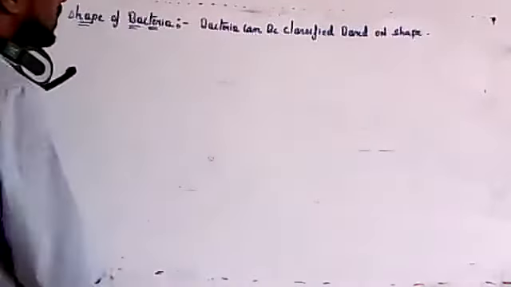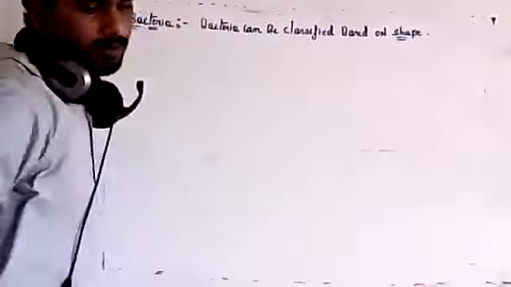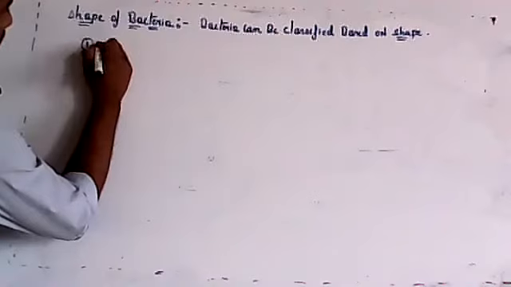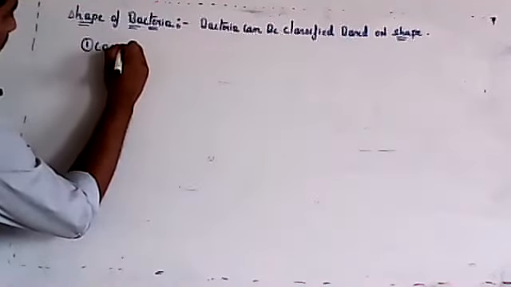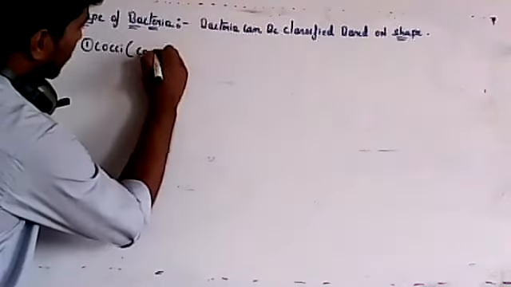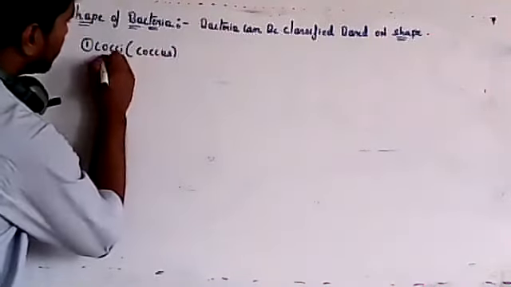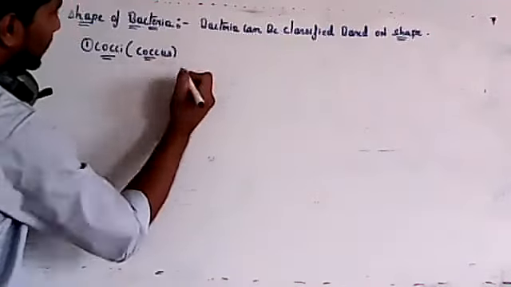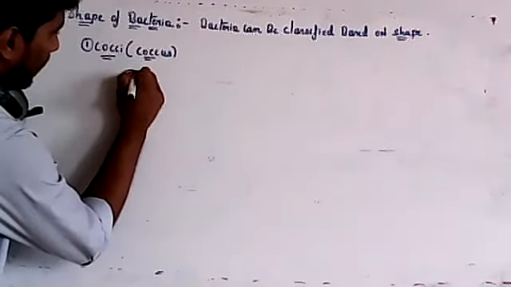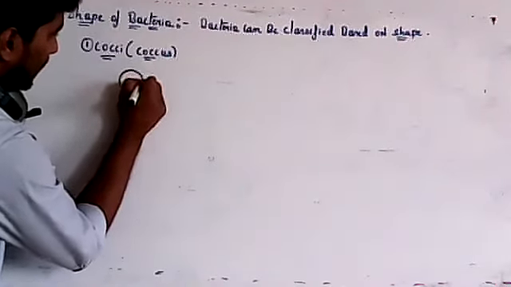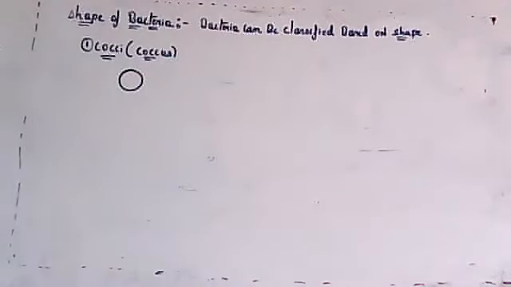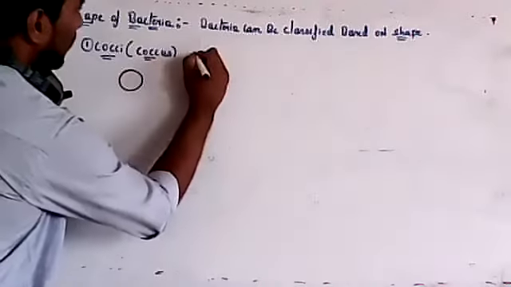So based on their shape, different kinds of bacteria are present. The first one is known as cocci. It is also called coccus. So it will be circular or spherical in shape. If it is round in shape, it is called coccus. So the first one is cocci or coccus.